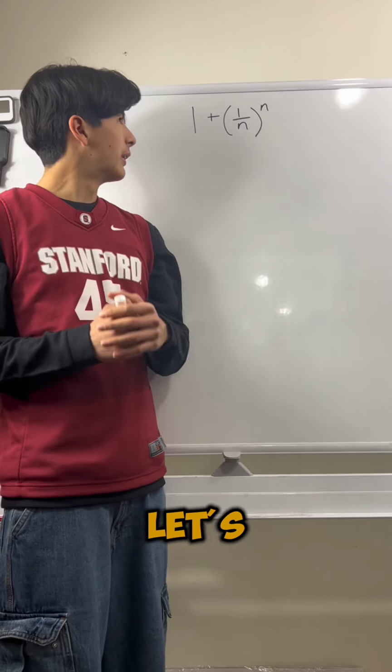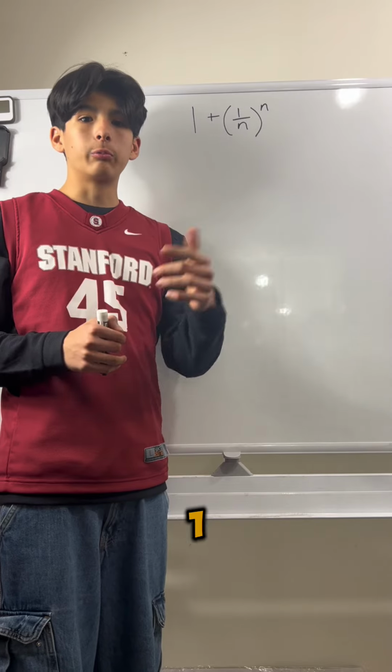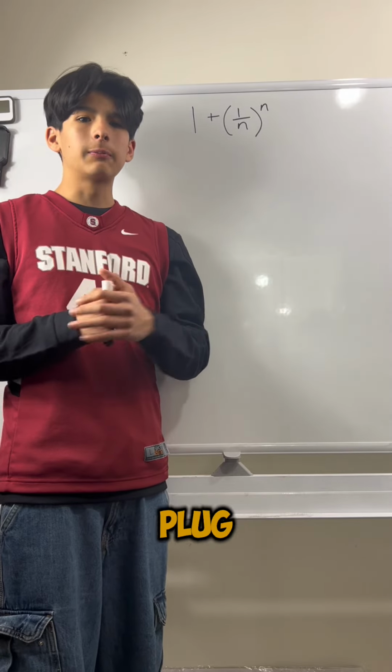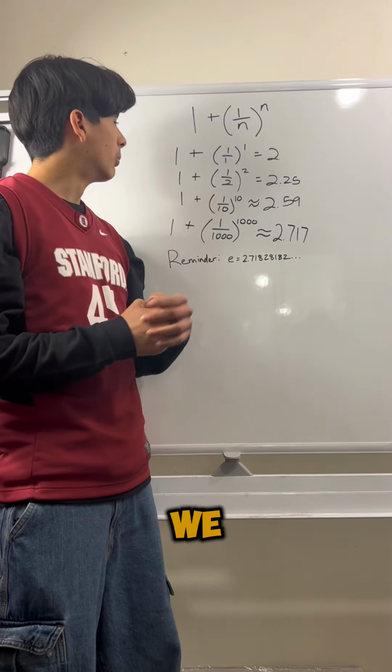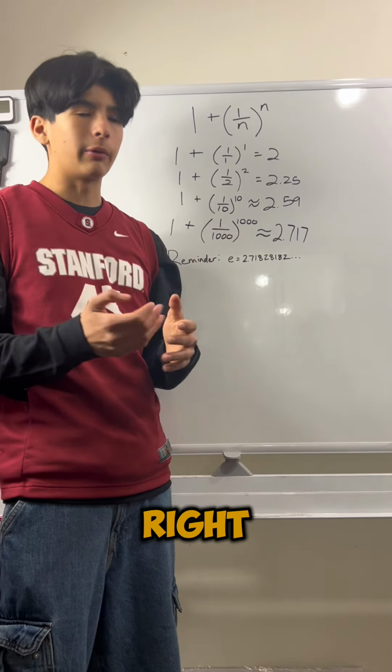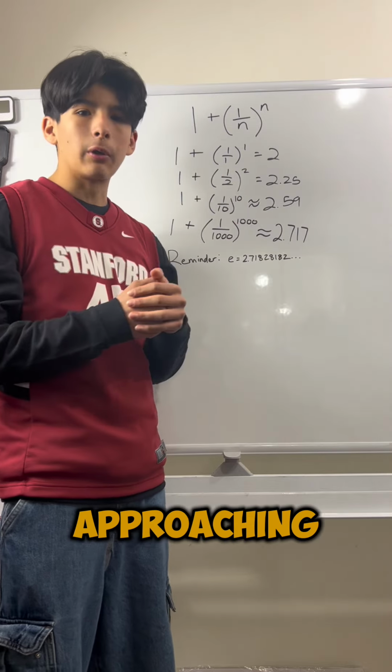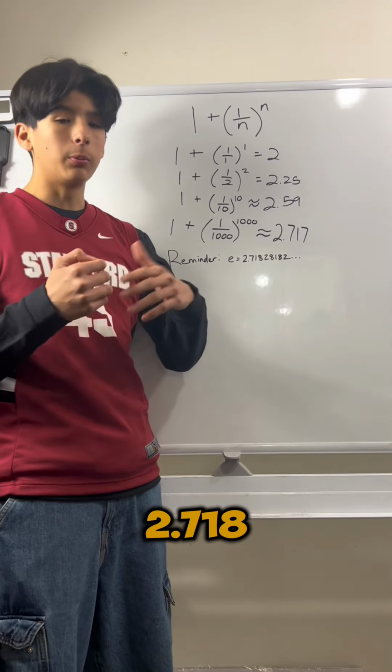Well, for starters, let's take this expression, 1 plus 1 over n to the power of n, and let's plug in a few numbers into it. Now, what do we notice about this? Well, we see that the numbers grow each time, right? But they seem to be approaching our number, e, which is about 2.718.